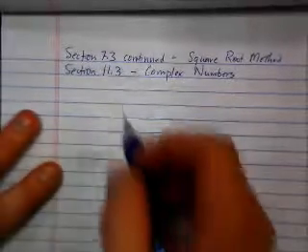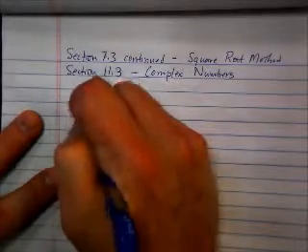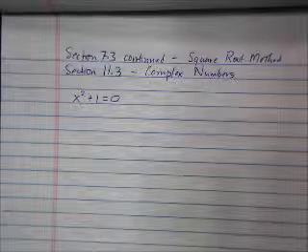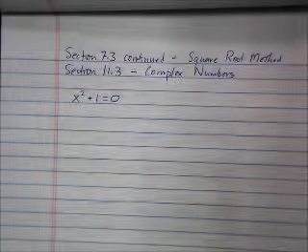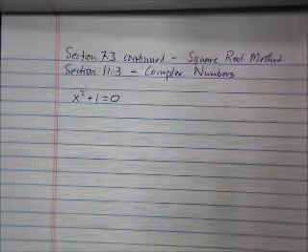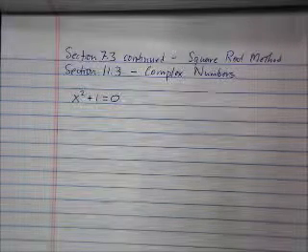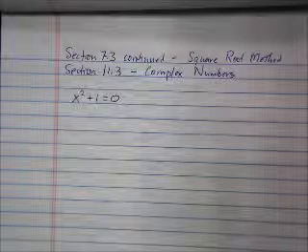A long time ago, in a country far away, somebody needed to solve that equation. X squared plus 1 equals 0. Looks like a pretty simple equation, doesn't it? How would you solve that equation?